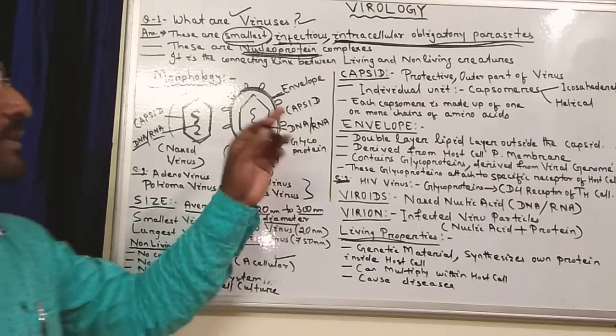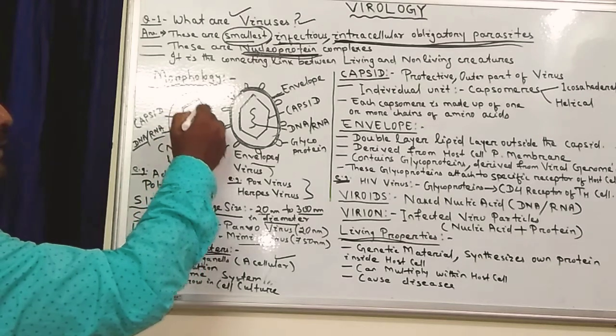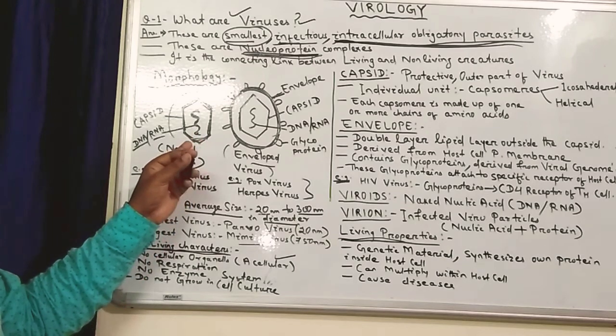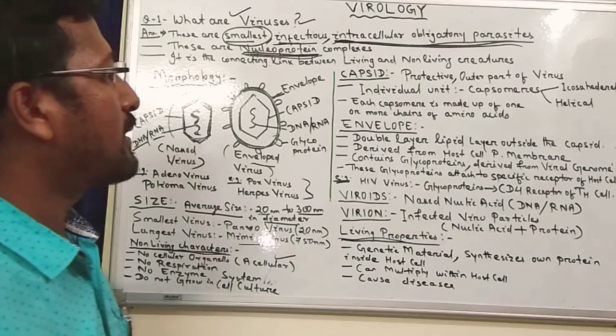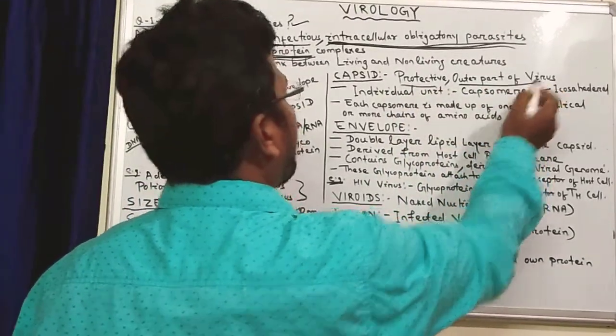Now coming to the capsid. I have already explained that the capsid is the outer and protective part of the virus, which provides the shape to the virus. So you can note down the definition: capsid is the protective outer part of the virus.